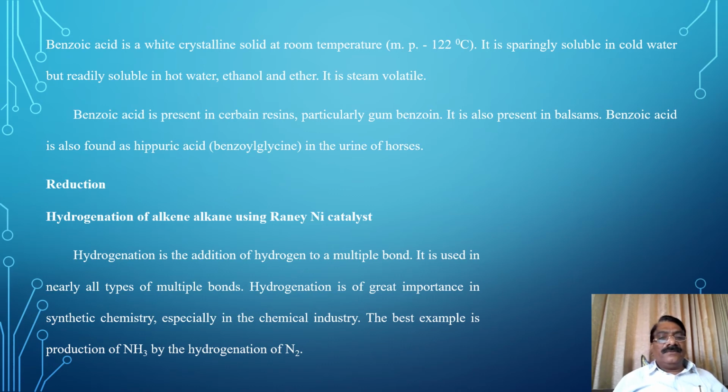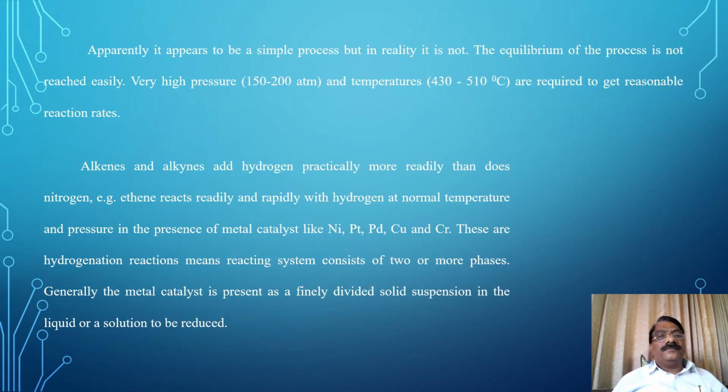The best example is the production of NH3, ammonia, by the hydrogenation of N2. Apparently, it appears to be a simple process, but in reality, it is not.